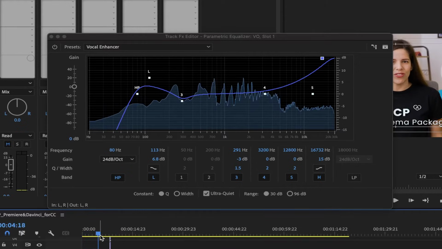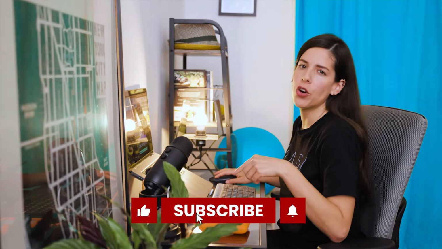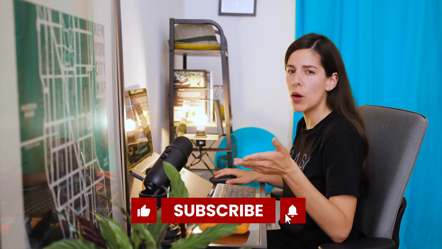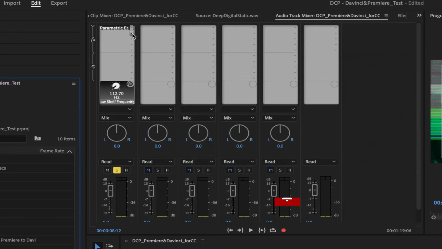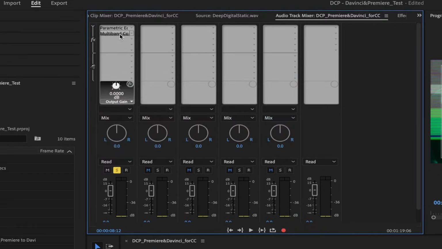Sweet! Now let's add a compressor. The compressors help reduce the dynamic range of your audio, meaning the difference between the loudest and quietest peaks of your sound. The compressors I like are the multiband compressor and the dynamics. They work super well and you can play around with them easily.